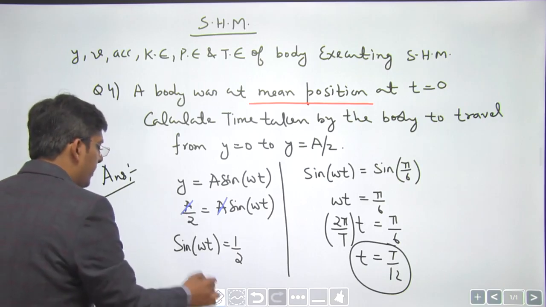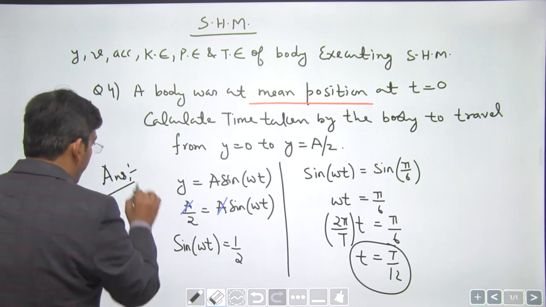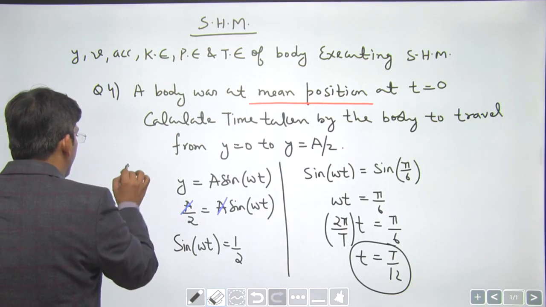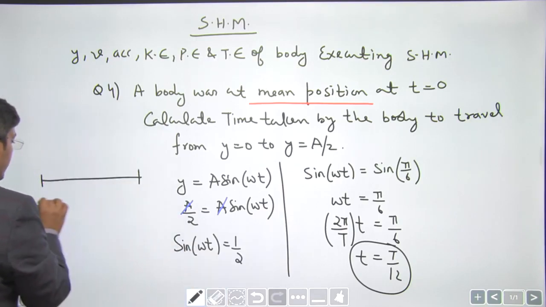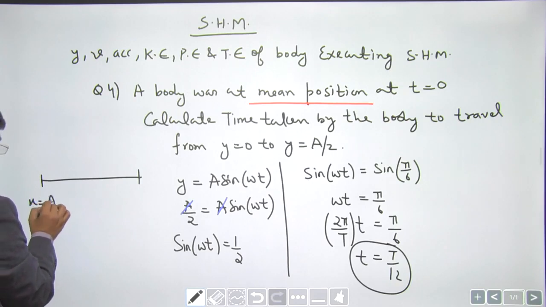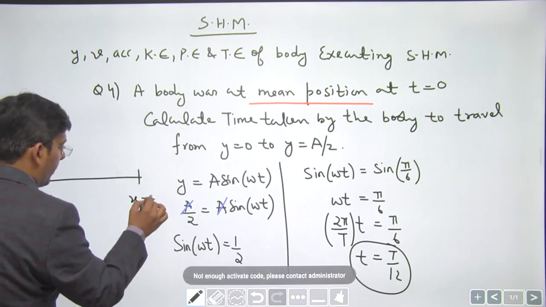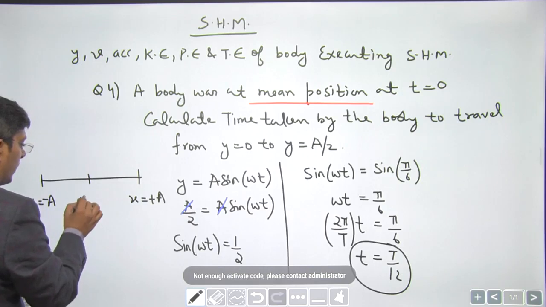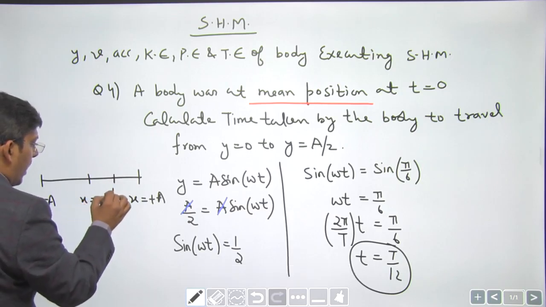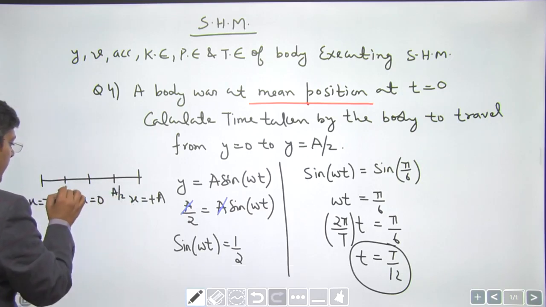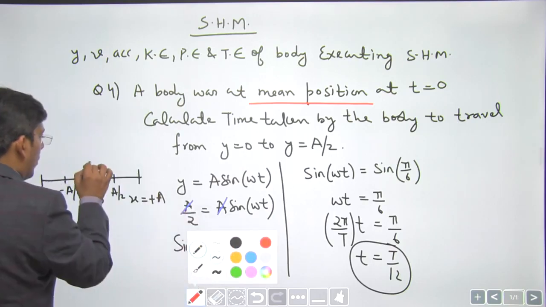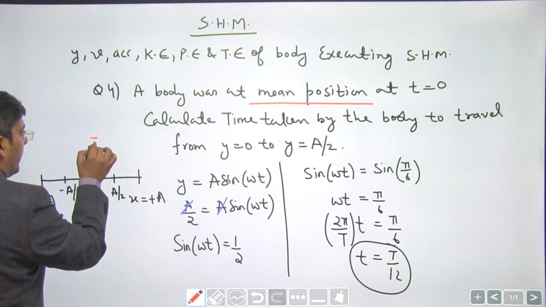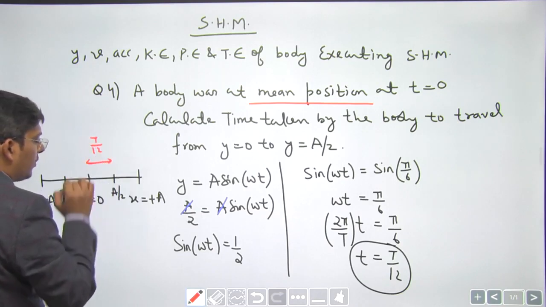So we can easily now conclude, keep in mind one important thing, that suppose a particle is executing SHM between x equal to minus a to x equals to plus a, x equal to 0 being the mean position, half of amplitude, again minus half of amplitude, right? So time taken to travel from 0 to a by 2 is T by 12. This whole time was T by 4.